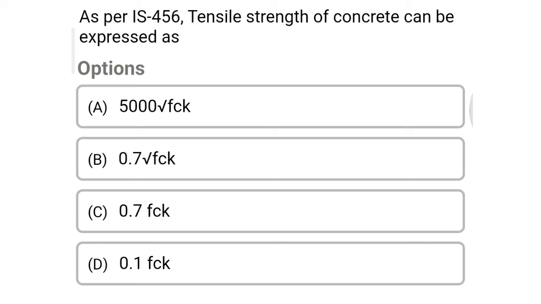Today we are going to see the MCQ of design of structures. So the first question, as per IS 456, tensile strength of concrete can be expressed as option A 5000 root of FCK, option B 0.7 root of FCK, option C 0.7 FCK, option D 0.1 FCK. So the correct answer is option B 0.7 root of FCK.